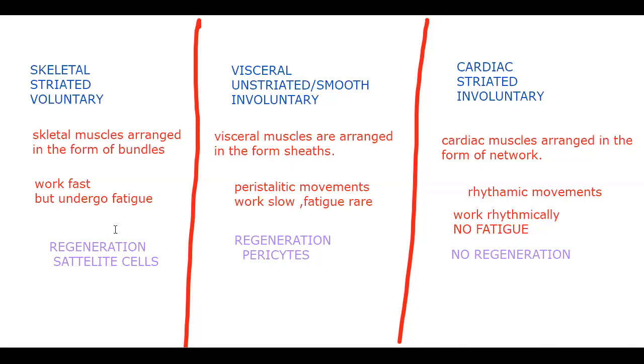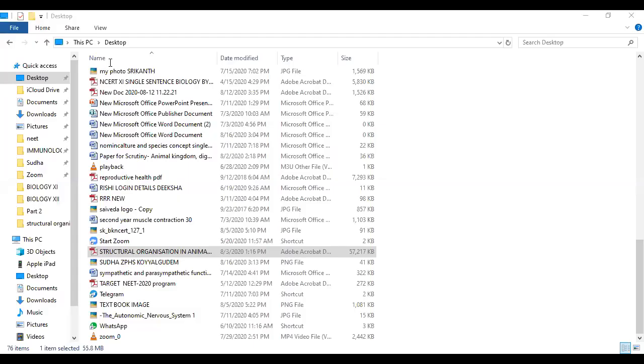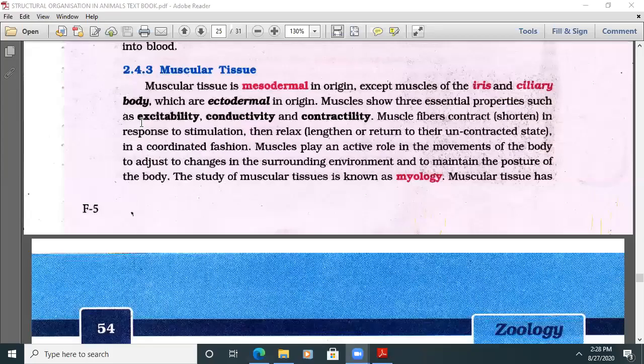If you want, you can take a screenshot of these. Differences are going to be the question. These first three, 1, 2, 3, are very, very important. Okay, so now let's go into the topic here. Then we close this area. The muscular tissue. Muscular tissue is mesodermal in origin.